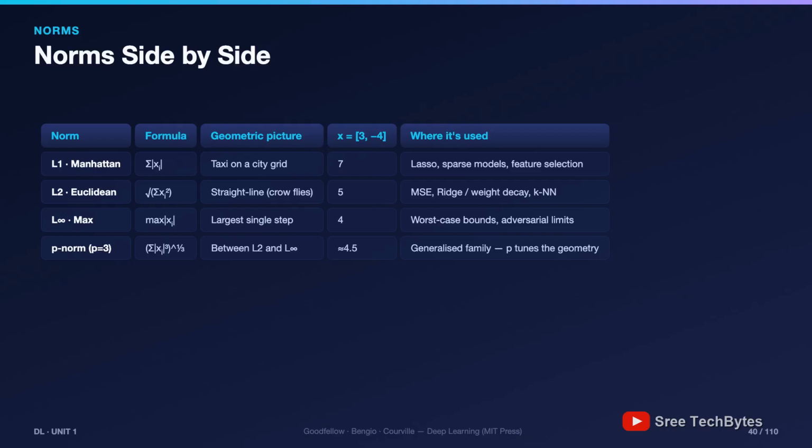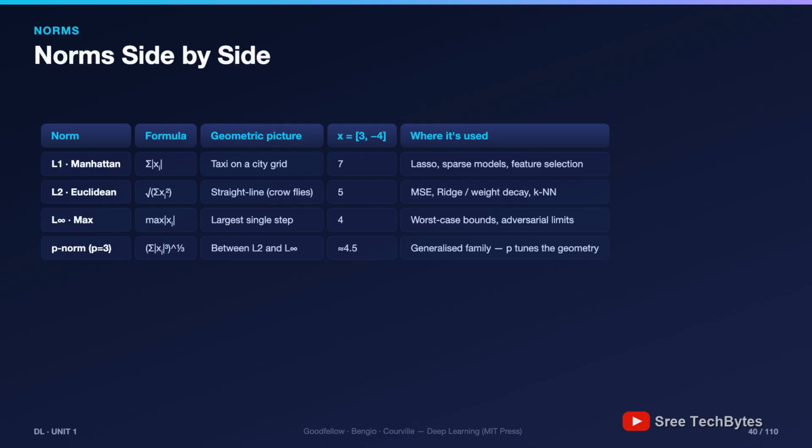And the general p-norm ties the family together. p tunes the geometry smoothly between them. One pattern to lock in for any vector whatsoever: L1 is at least L2, which is at least L infinity. 7, 5, 4, always descending. If an exam option violates that ordering, you can reject it without computing anything.